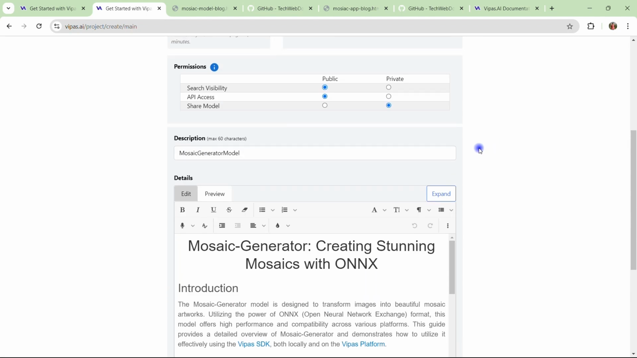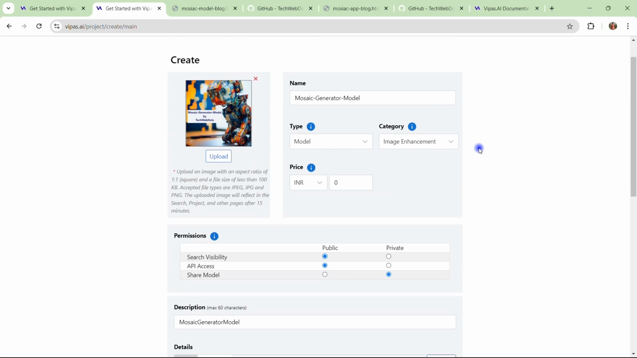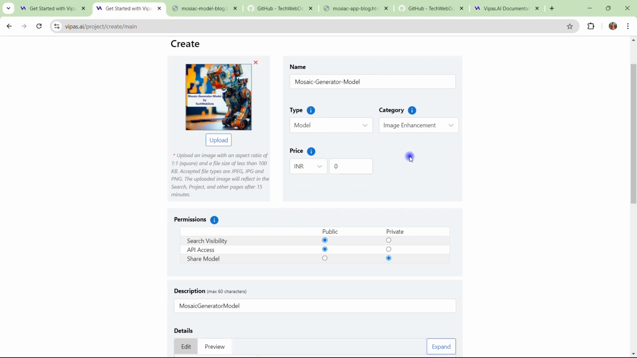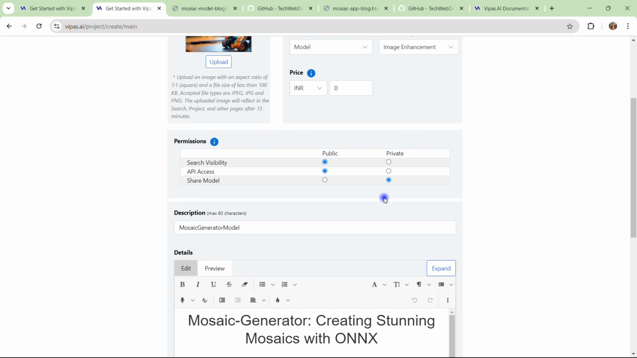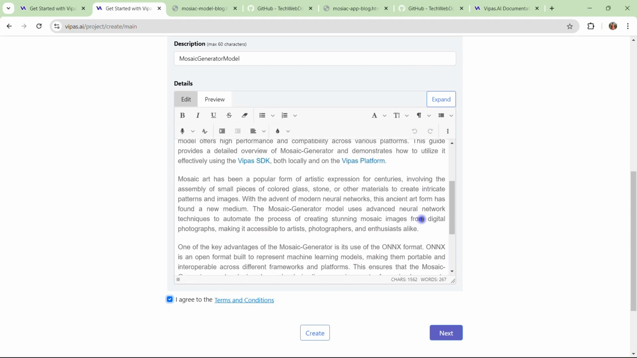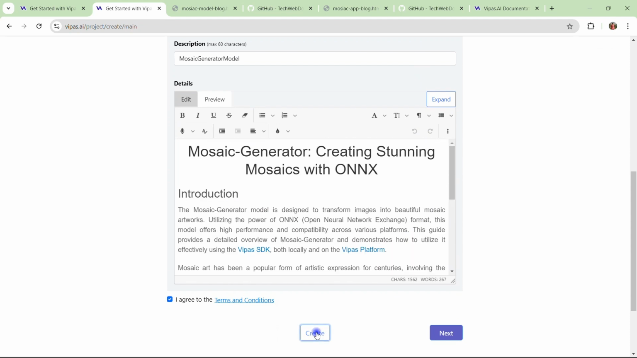Okay, so let me check that everything is filled in correctly. So name we have given, and make sure whatever name you are providing, you cannot change it in future. You can change the pricing, you can change the category, and even you can change the permission as well, but the name you will not be able to change. Okay, so let's create this model first.